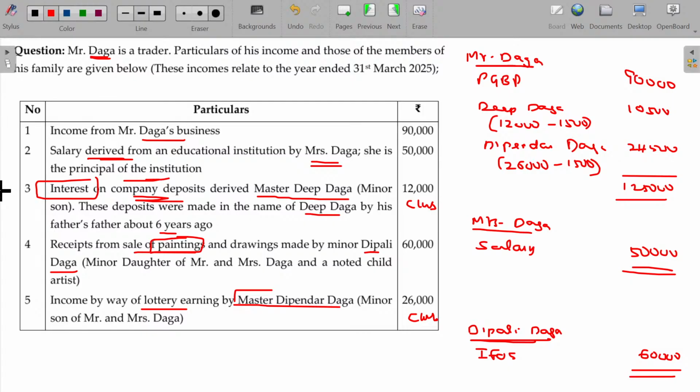Okay. Per child, yeah, there is no limit.